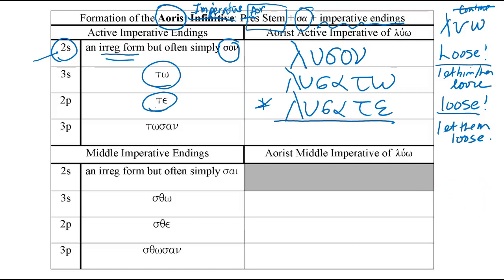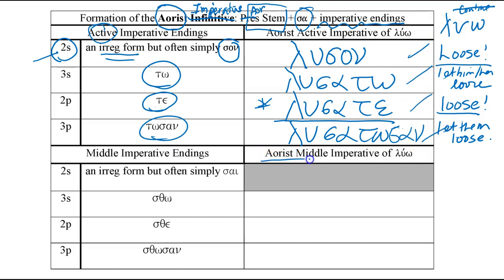This is lu plus sa plus tosan, and "let them loose." So let's say the aorist active imperative forms for luo. Ready? 1, 2, 3. Lusan, lusato, lusate, lusatosan.